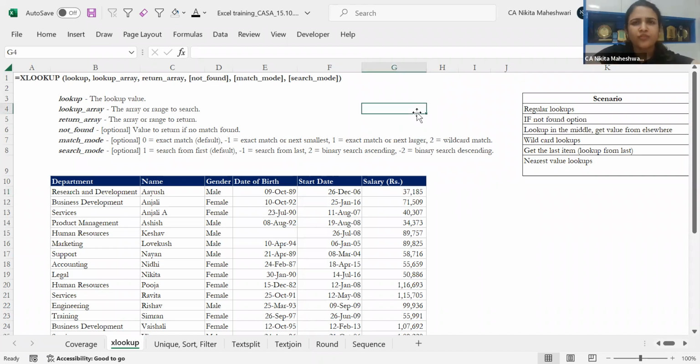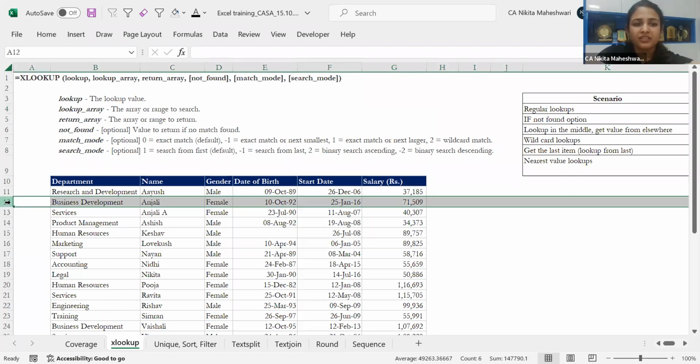So just to get an overview of what the parameters actually are, we'll look at the function very quickly. We'll look at what all things are there, and then we'll go to the practical approach. Just to give a basis to everybody if you've not actually used VLOOKUP: VLOOKUP or XLOOKUP finds you a result based on looking at some parallel information. So let's say if I look at this particular row, there is business development.